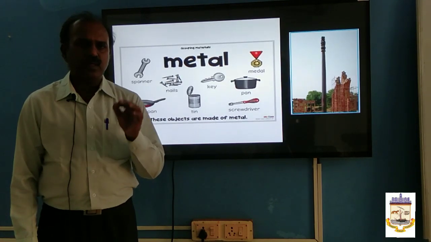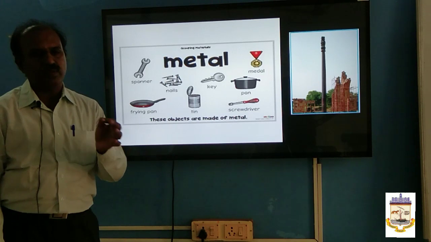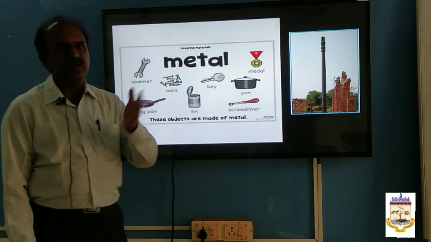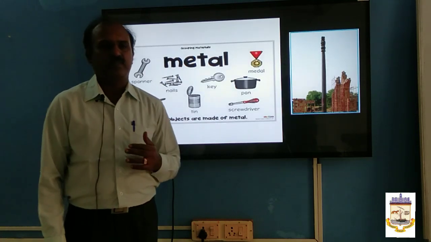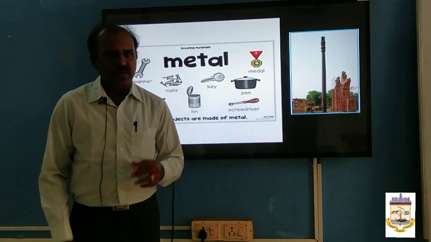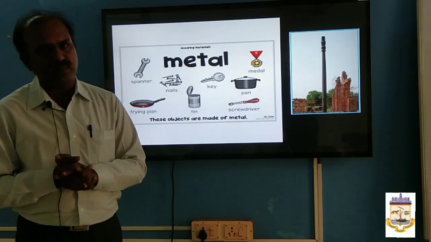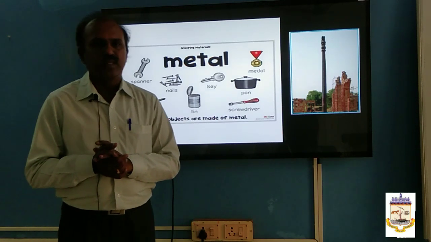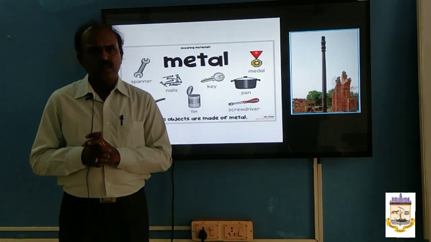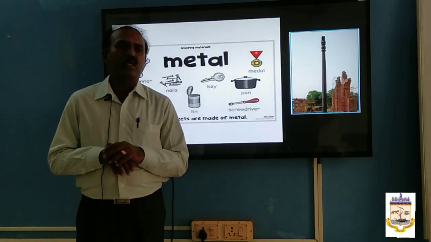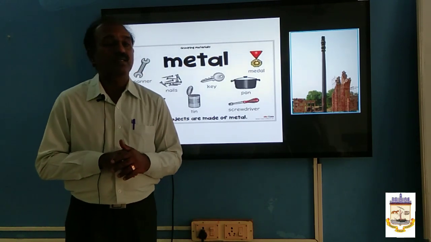See, the naturally occurring compounds from which metal can be extracted by suitable method and profitable manner in the environmental friendly way is called mineral, or that is called metallurgy. You know what is metallurgy? Various techniques, various steps involved in the extraction of metals from the compounds in the environmental friendly method is called metallurgy. Generally the metals are present in the uncombined state, like gold, silver, platinum are present in the uncombined state.